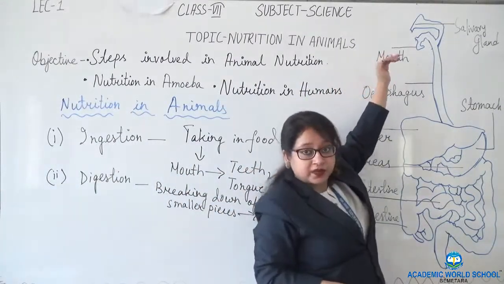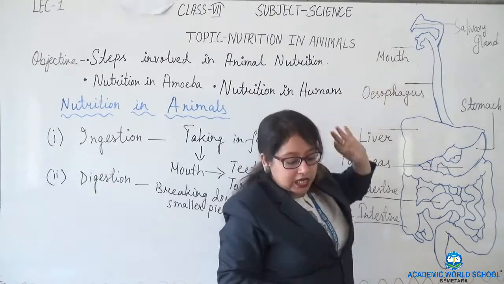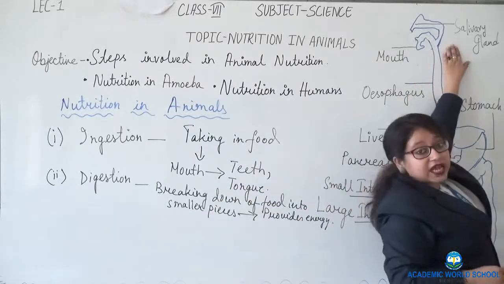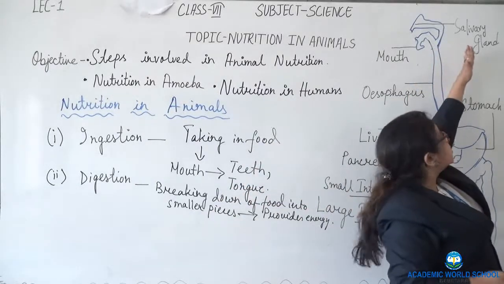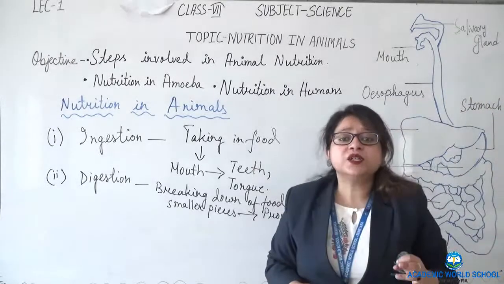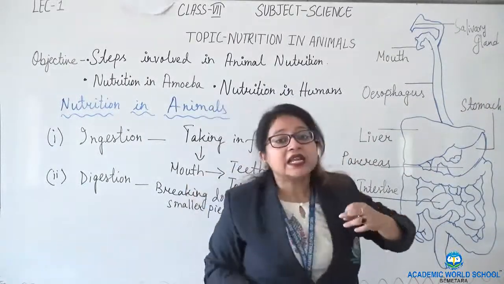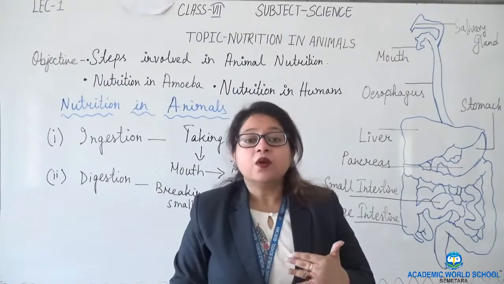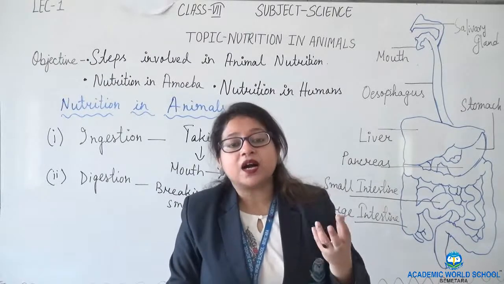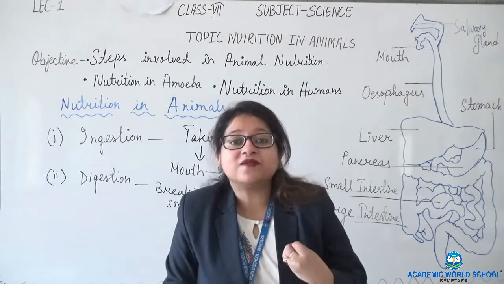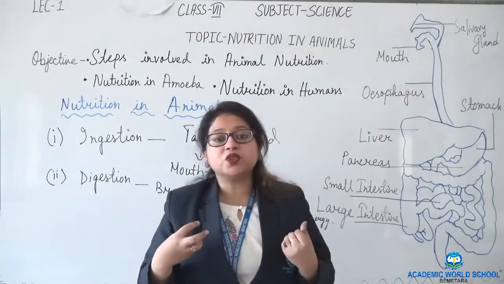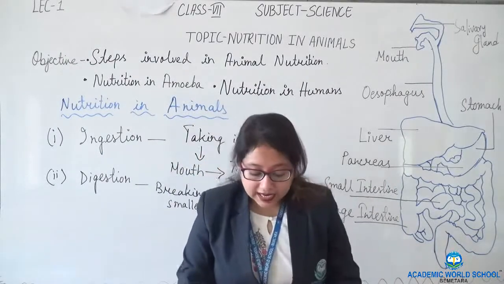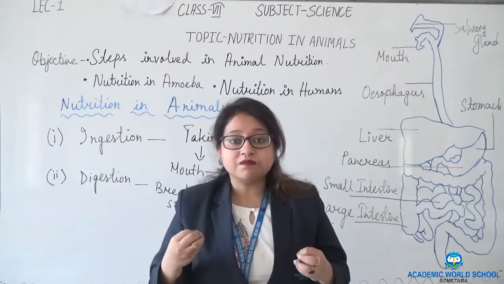So mouth. Coming to this picture, we are having the mouth. In the mouth, we are having a gland which is known as the salivary gland. What is the function of the salivary gland? The salivary gland secretes saliva. What is the function of saliva? Saliva moistens the food. Means it makes the food wet so that the food that we are chewing becomes soft.